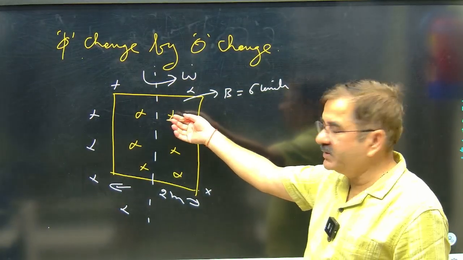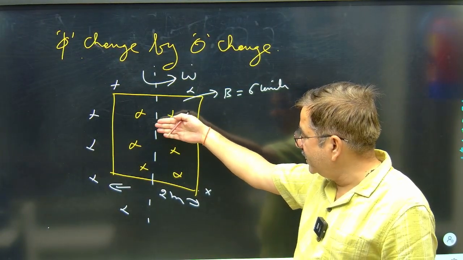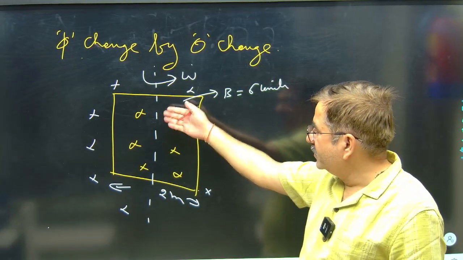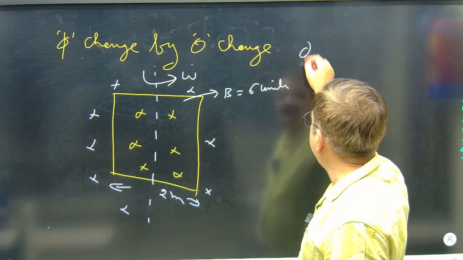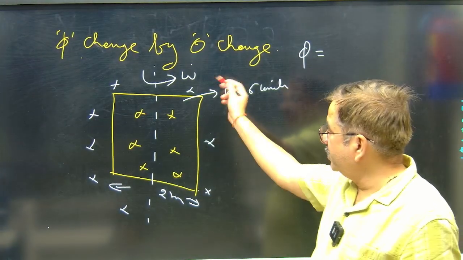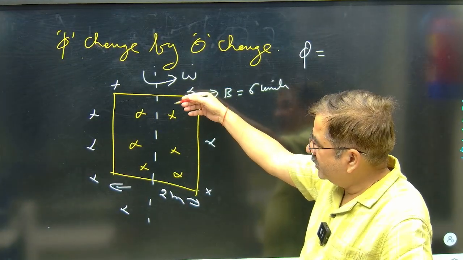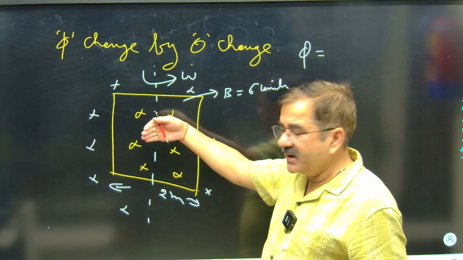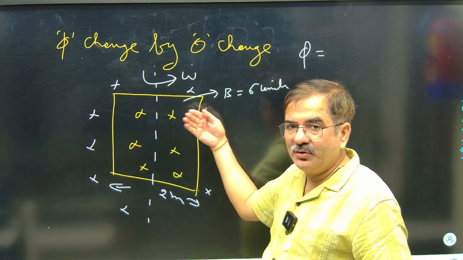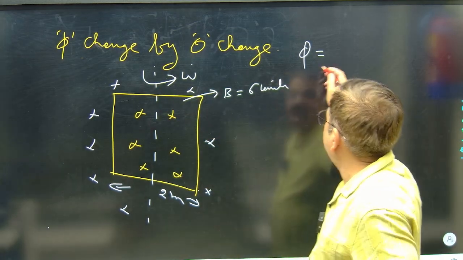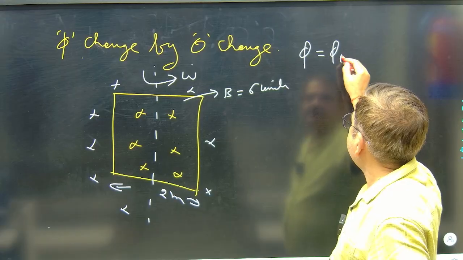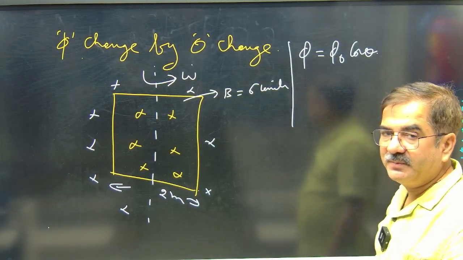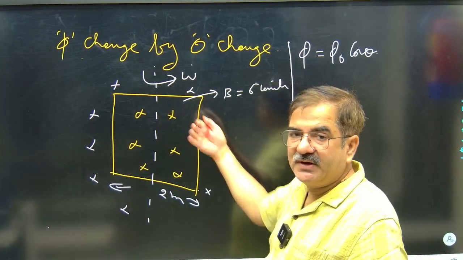So right now the flux is maximum, because the area vector is outside, the field is inside, cos 180 is minus 1, and the magnitude is plus 1. Because it is rotating with a certain omega, a cos theta factor will come. By an angle change of 90 degrees, the flux will become 0. The initial flux is maximum, so the flux will follow the phi naught cos theta concept, since at a 90-degree change the flux gets to 0.